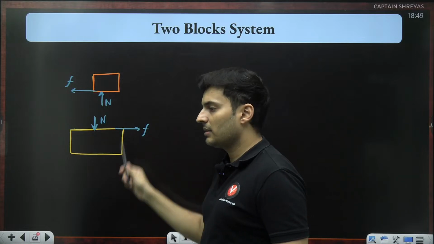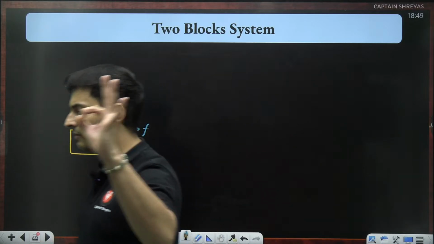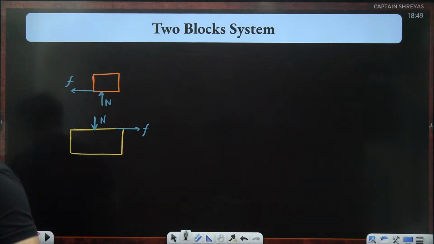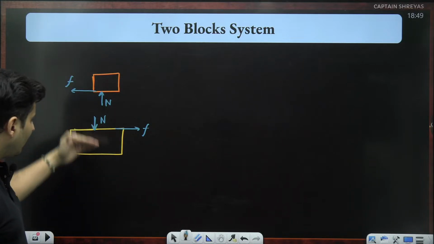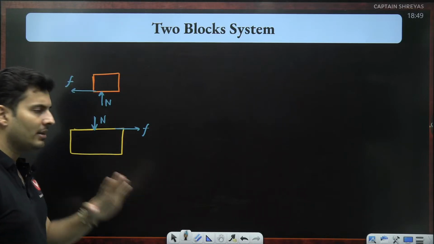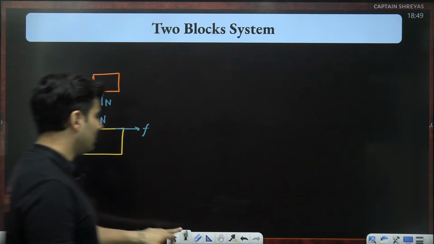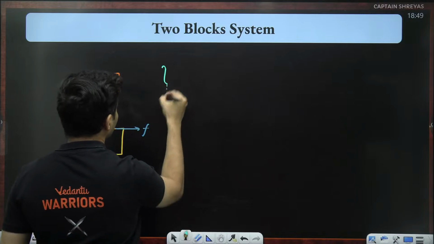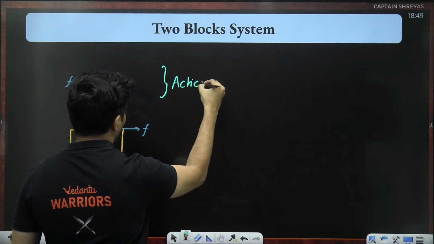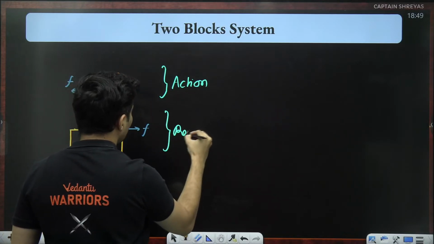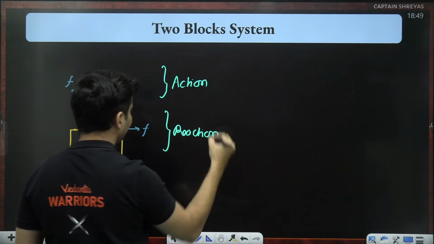This is a very important key piece of information when you draw free body diagrams. And if there are more blocks below, the same thing will continue, but usually you get two-block problems. That is one key aspect. So this would be your action. This would be your reaction.